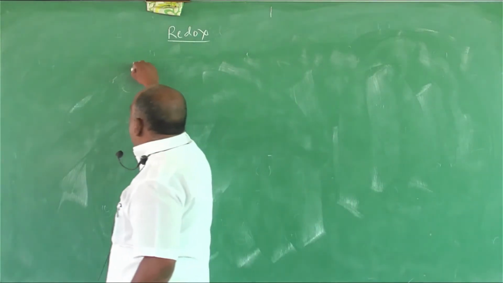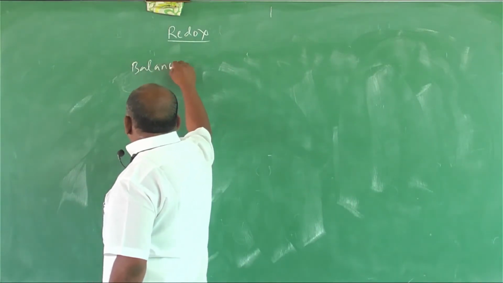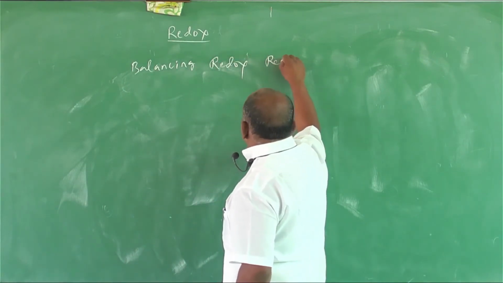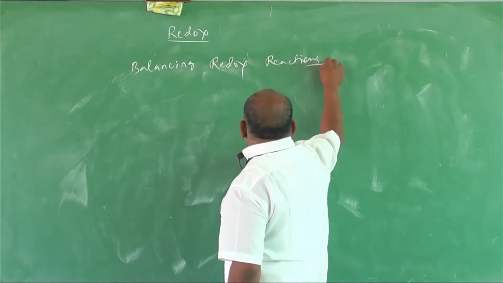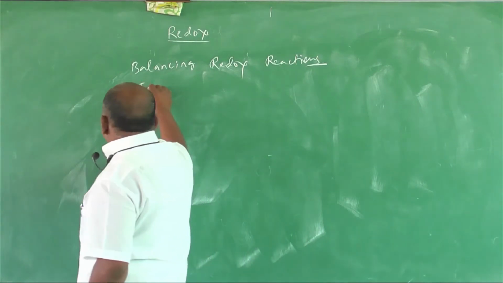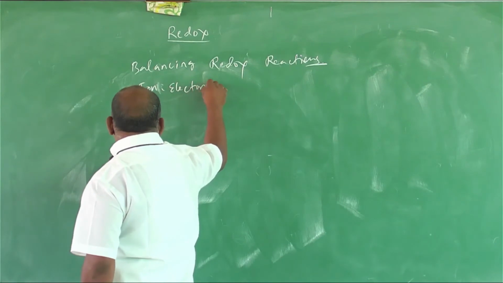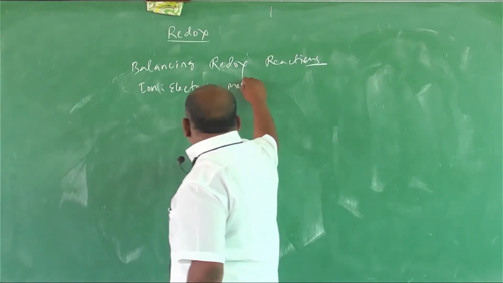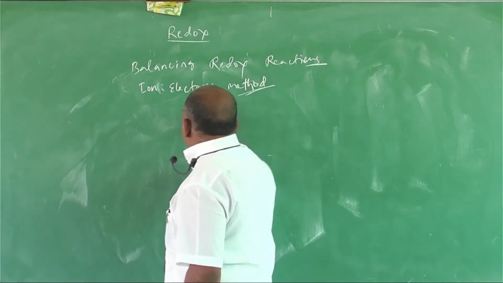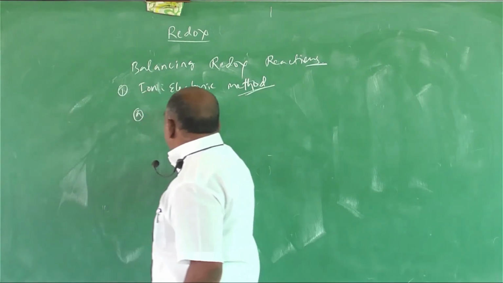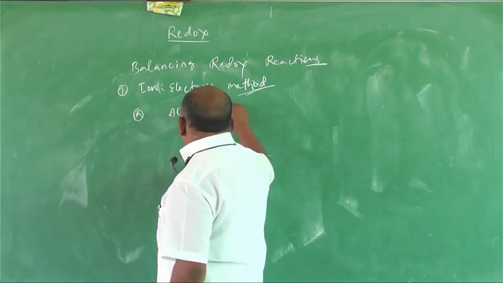So balancing redox reactions. What is the process? Ion electronic method, that is number one. Which medium? Acidic medium.